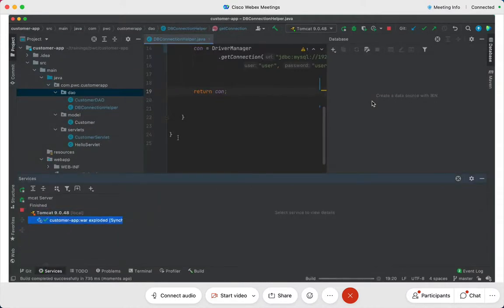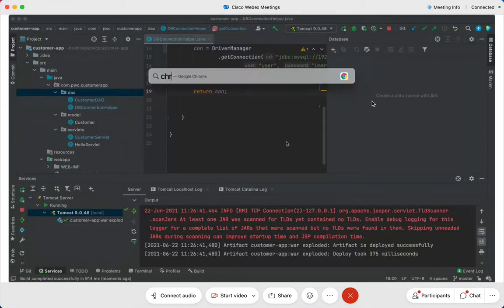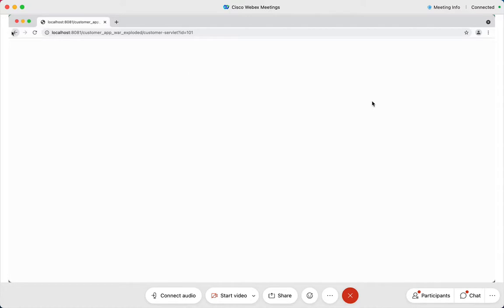So the very first time, it tries to get the connection, it is unable to get the connection, and it's on a different machine. That is the reason. So I go back here in Chrome and say refresh.